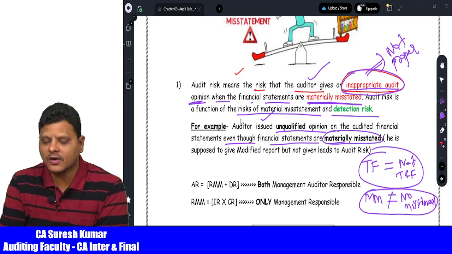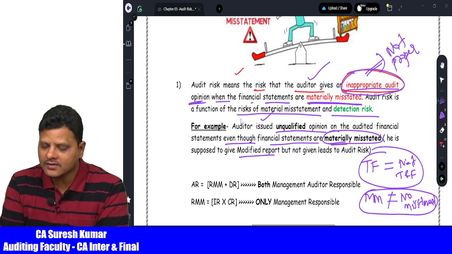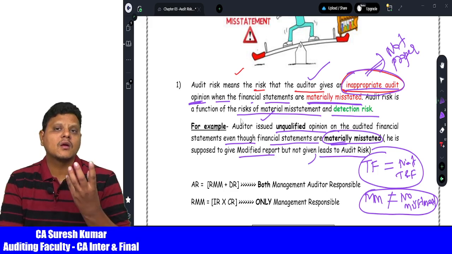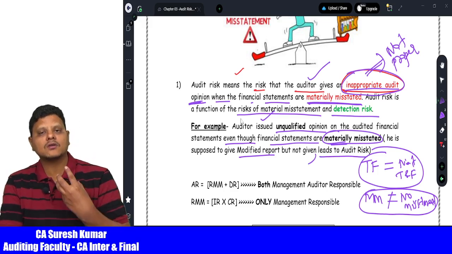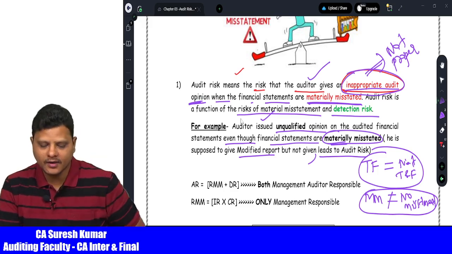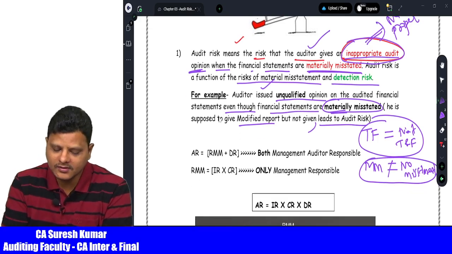Now we are going to see what a material misstatement is in this concept. The auditor is supposed to give a modified report, but he has not given it, which leads to audit risk, because the auditor should give the modified opinion but has given an inappropriate opinion. Now the audit risk formula, very important for examination.